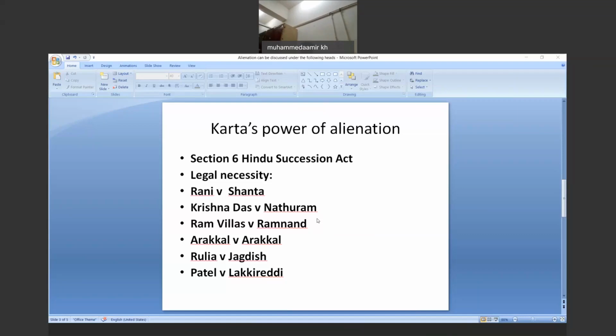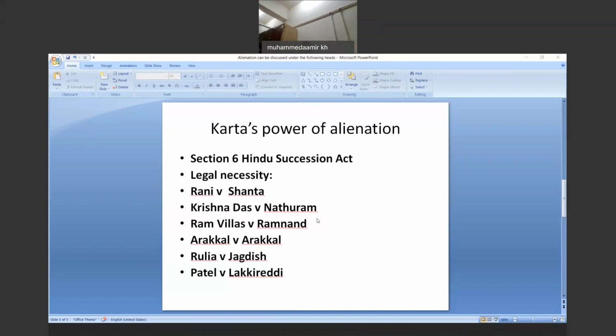So whatever the emergency of the time is may indicate that the joint family, if suppose there are earthquakes, floods, and whatever natural calamities, can use this particular power. Famine, epidemic, pandemic, whatever. Alienation in such circumstances will undoubtedly be valid. But it would not be right to say that alienation can be made only in times of distress.